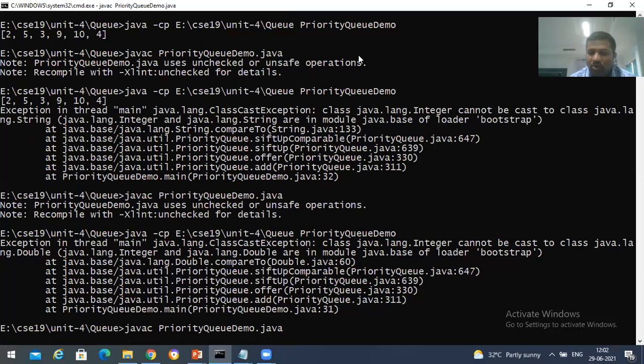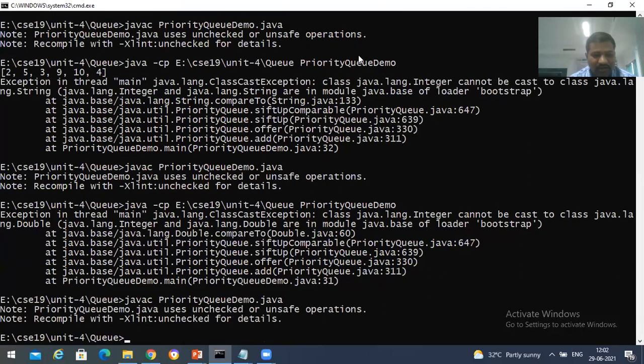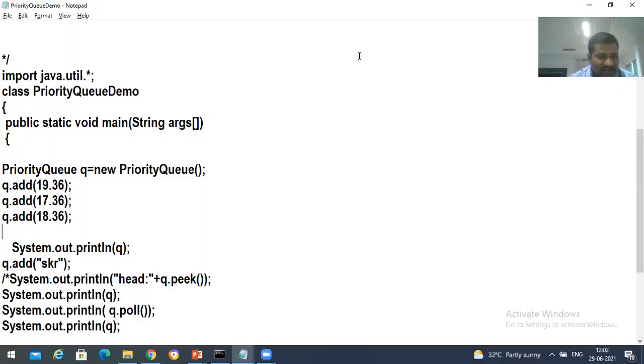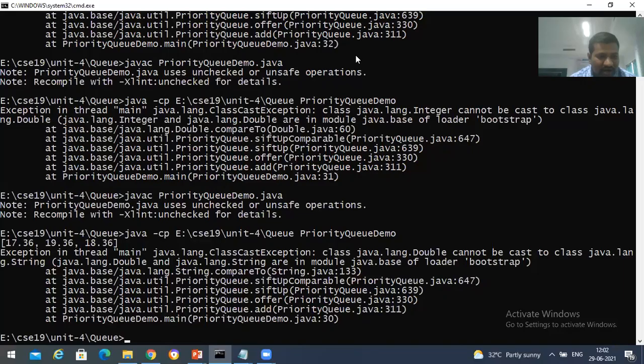If the first value is float, every value should be float. It should not be a string, because I inserted a string here, and that's the reason it generated an error. But it displayed this: 17.36, 19.36, 18.36.